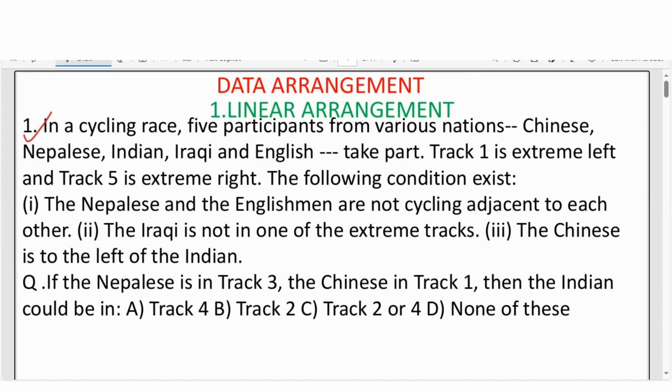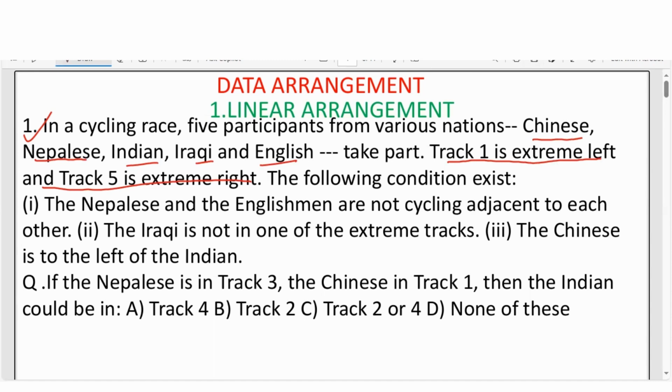In a cycling race, five participants from the various nations, that is the Chinese, Nepalese, Indian, Iraqi, and English, take part. Track 1 is the extreme left and track 5 is the extreme right. The following conditions are used. First condition is what? The Nepalese and Englishmen are not cycling adjacent to each other. The Iraqi is not in one of the extreme tracks. The Chinese is to the left of the Indian.